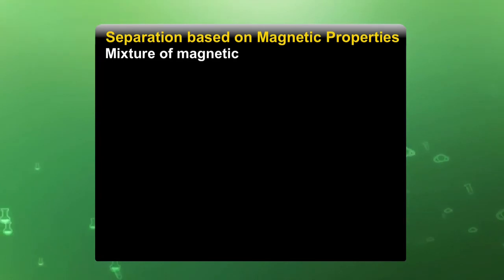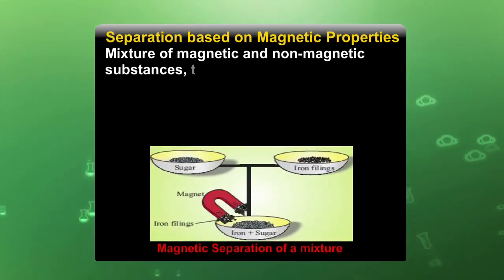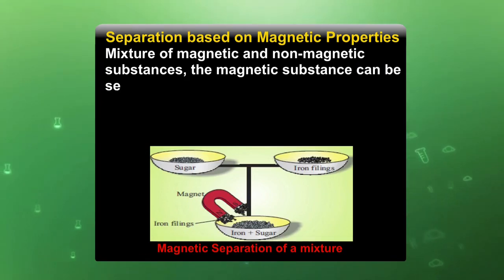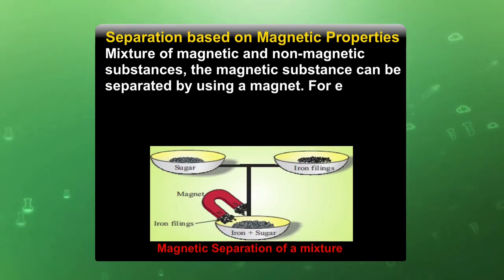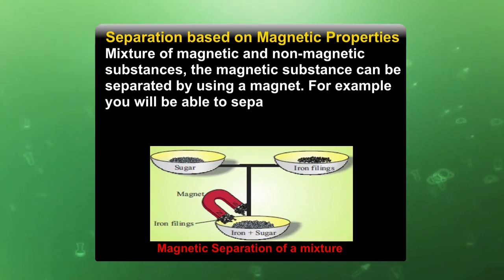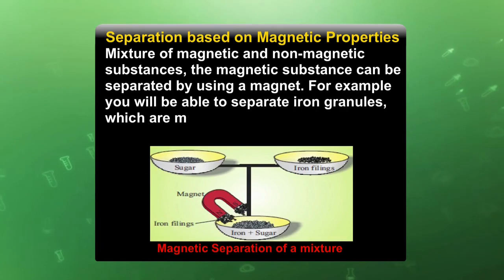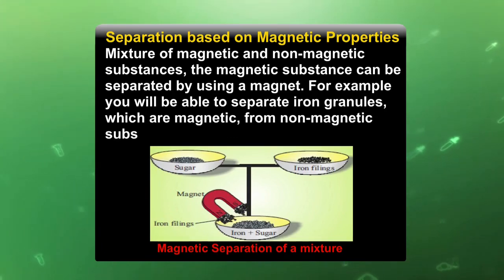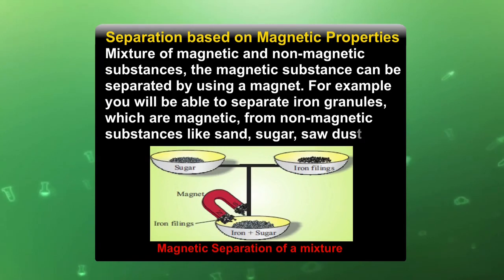In a mixture of magnetic and non-magnetic substances, the magnetic substances can be separated by using a magnet. For example, you can separate iron granules, which are magnetic in nature, from non-magnetic substances like sand, sugar, sawdust, etc. The basic principle of this method is, definitely, that this is a heterogeneous mixture. In the case of heterogeneous mixtures in the solid state, where one of the two components is magnetic in nature, we will use the magnetic separation method.